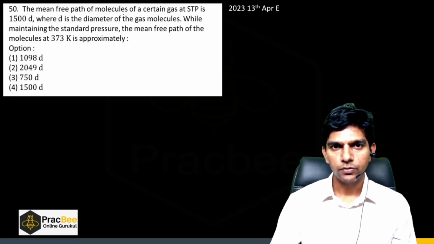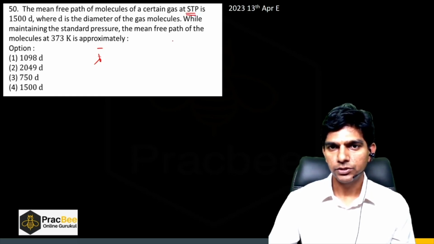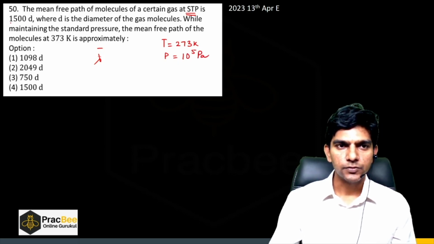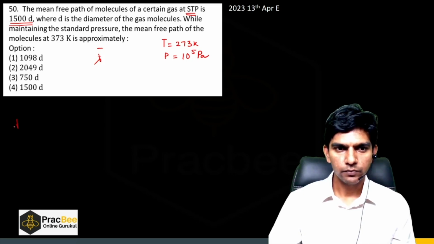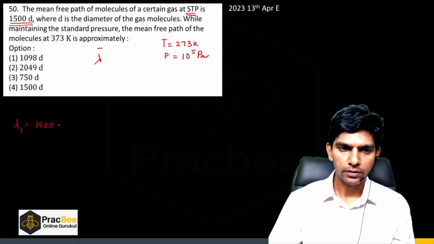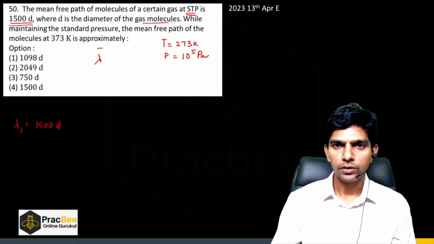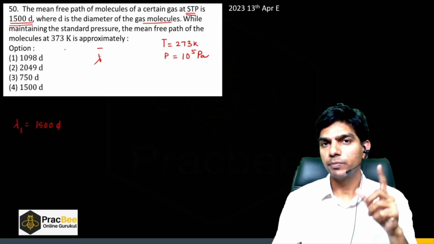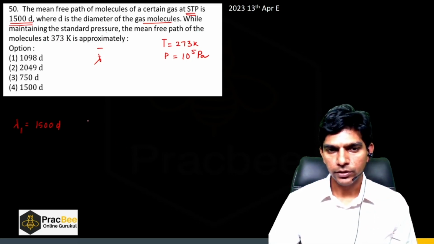The mean free path of a molecule, so mean free path is again lambda, of a certain gas at standard temperature and pressure is 1500 D. So at standard temperature and pressure, the temperature is 273 Kelvin and pressure is 10 raised per 5 Pascal. So lambda 1 is given as 1500 D, where D is the diameter of the gas molecule, while maintaining the standard pressure. Mean free path of the molecule at 373 Kelvin. Now we are changing the temperature, keeping the pressure constant.